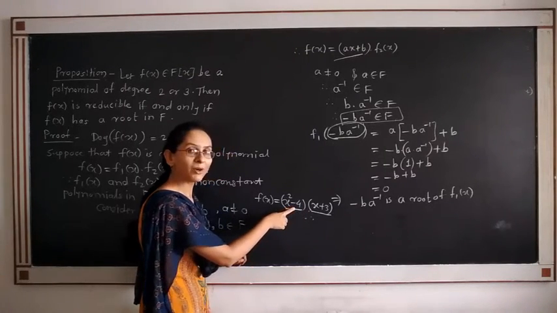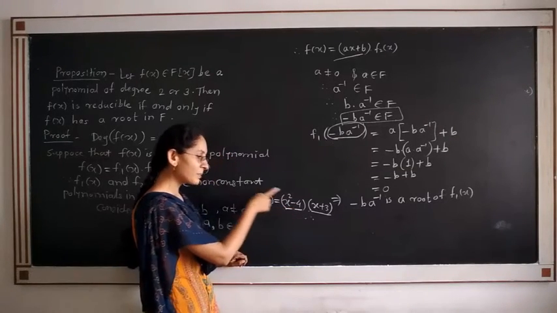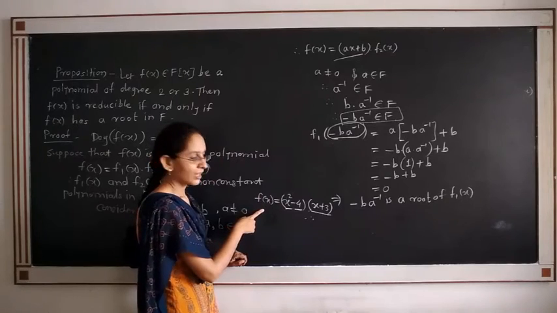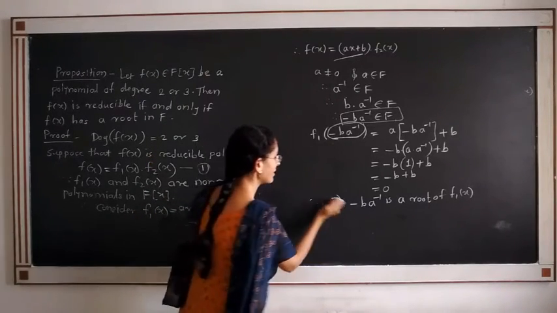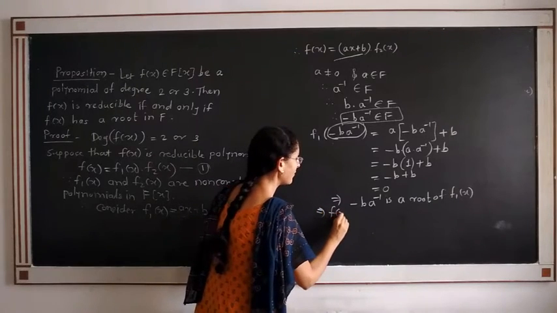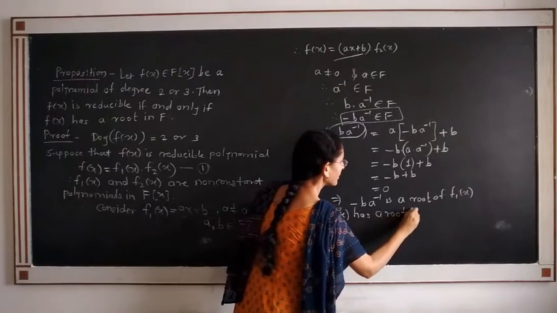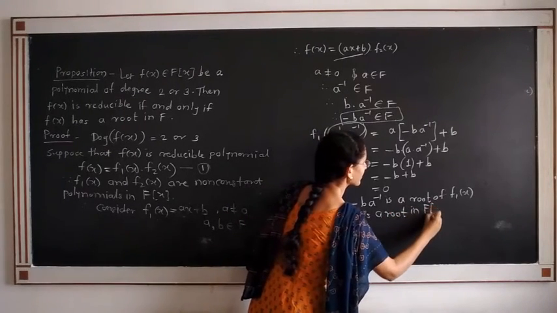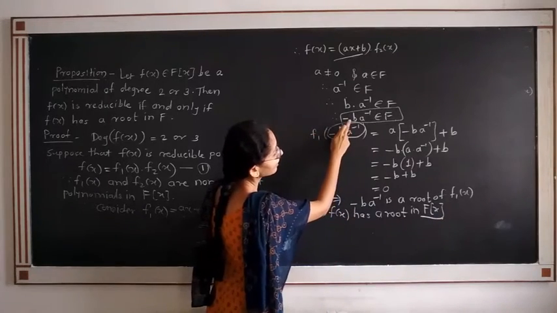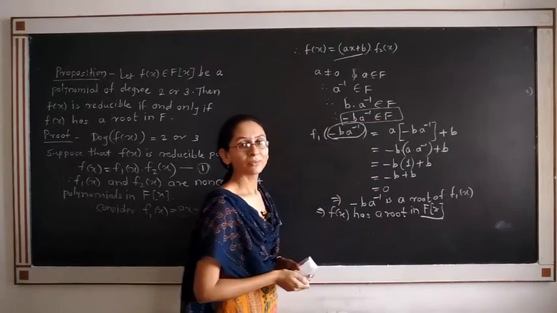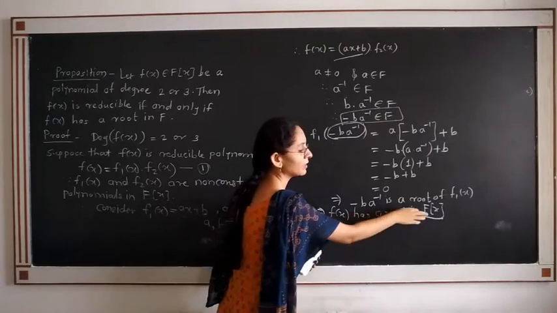Now 2 is a root of the f1(x) polynomial. Therefore, 2 must be a root of f(x). This implies f(x) has a root in F, because we saw that minus b A inverse belongs to F.